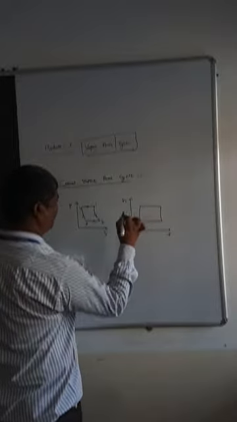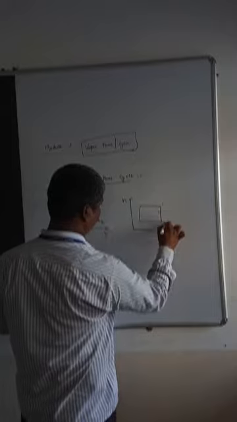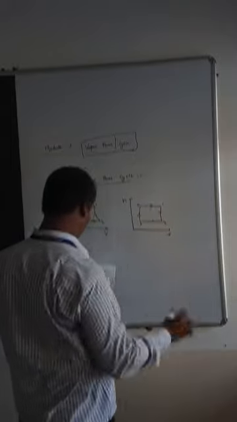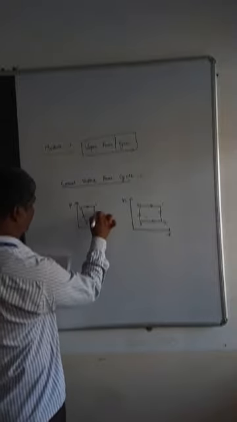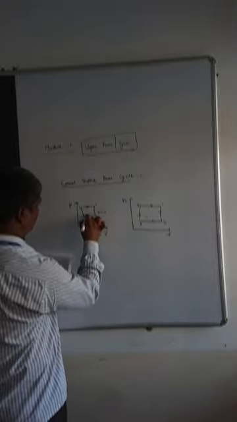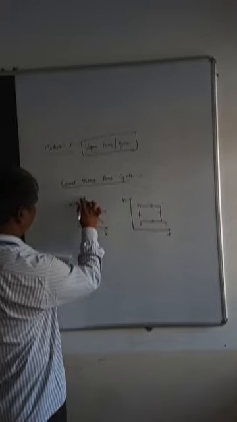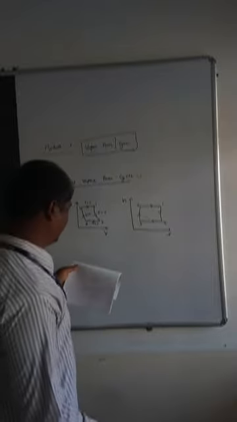What is the TS diagram for the Carnot cycle? It is a rectangle. Already we know that. So this S is constant and this T is constant. Already we have studied in the first unit itself.